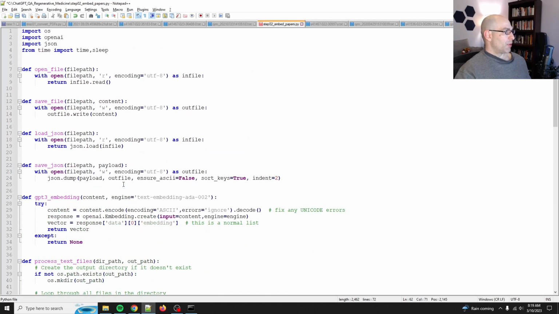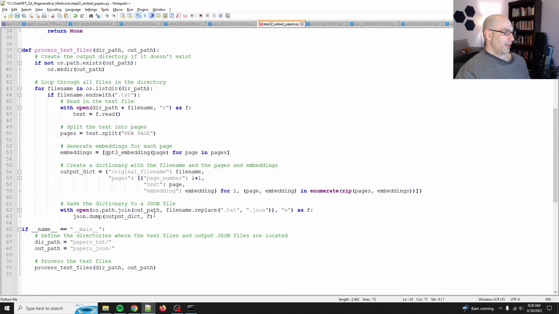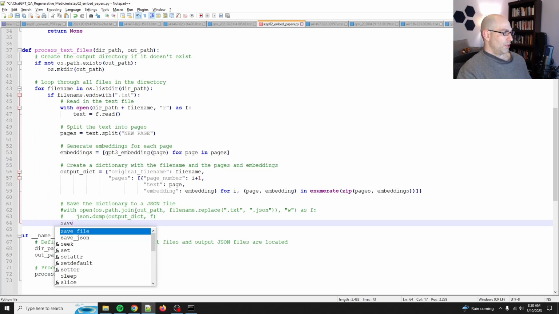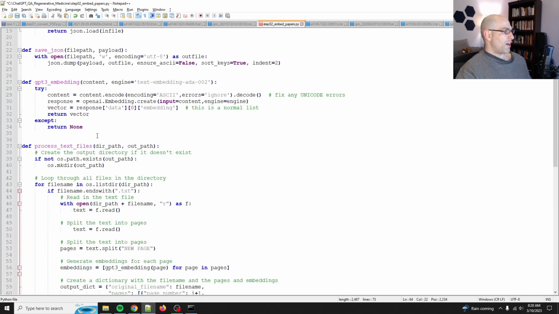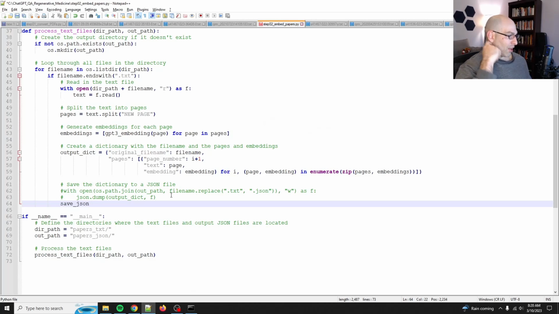With OS. But I actually already have a save JSON thing, so we just have the file path and the payload. And in this one, I specify ensure ASCII false, sort keys true, and then indent. So this formats it nice and pretty. So what we'll do instead is we'll comment this out, and then we'll just do save JSON. And what is the order? I have it file path and payload.